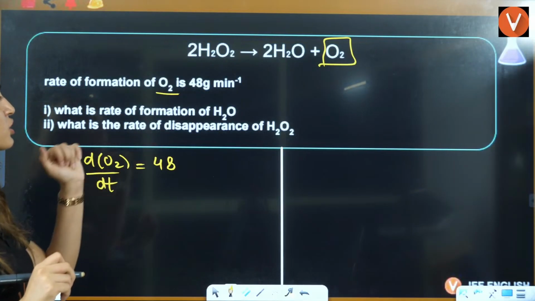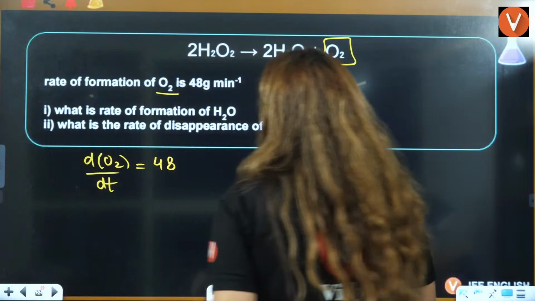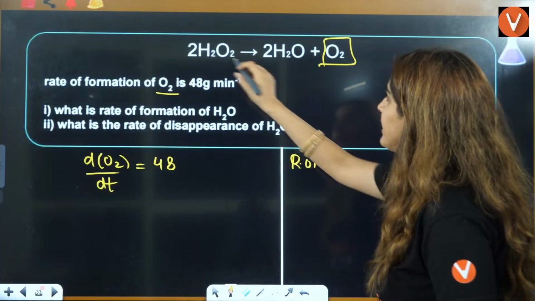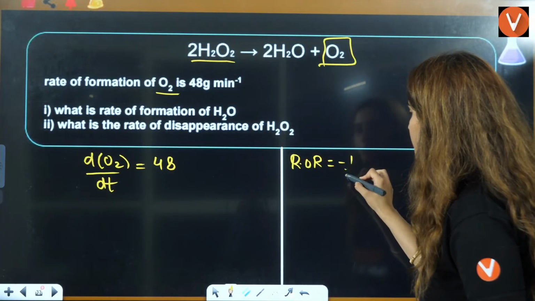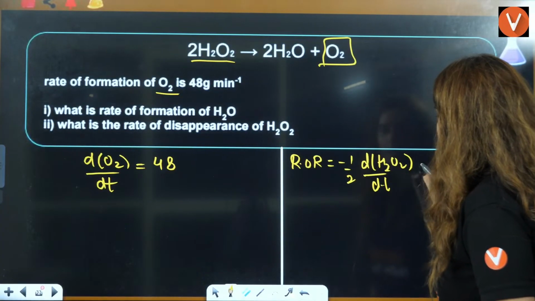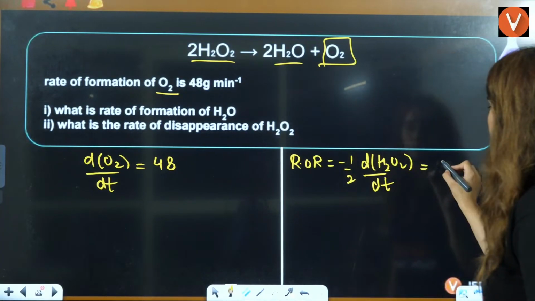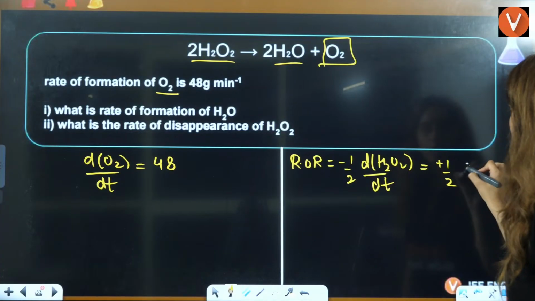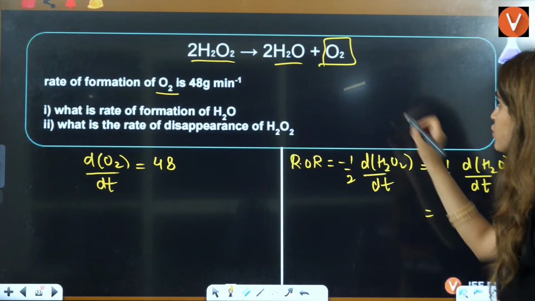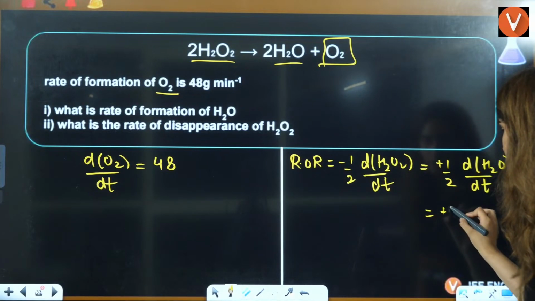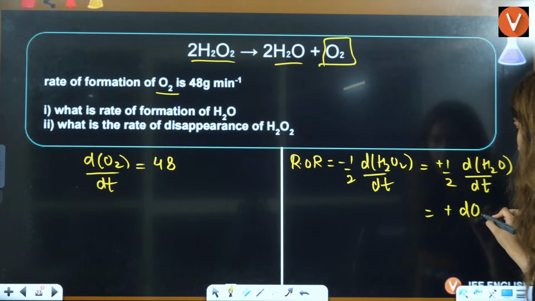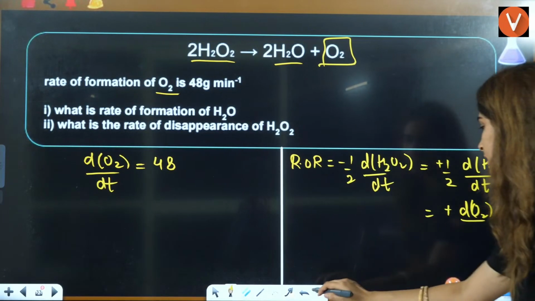Rate of formation of H2O. See, rate of reaction will be equal to, in terms of H2O2 it will be minus 1 by 2 d of H2O2 by dt, equal to, in terms of H2O it will be positive 1 by 2 dH2O by dt, equal to, in terms of O2 it will be positive of 1, so it will be directly written as d of O2 by dt.